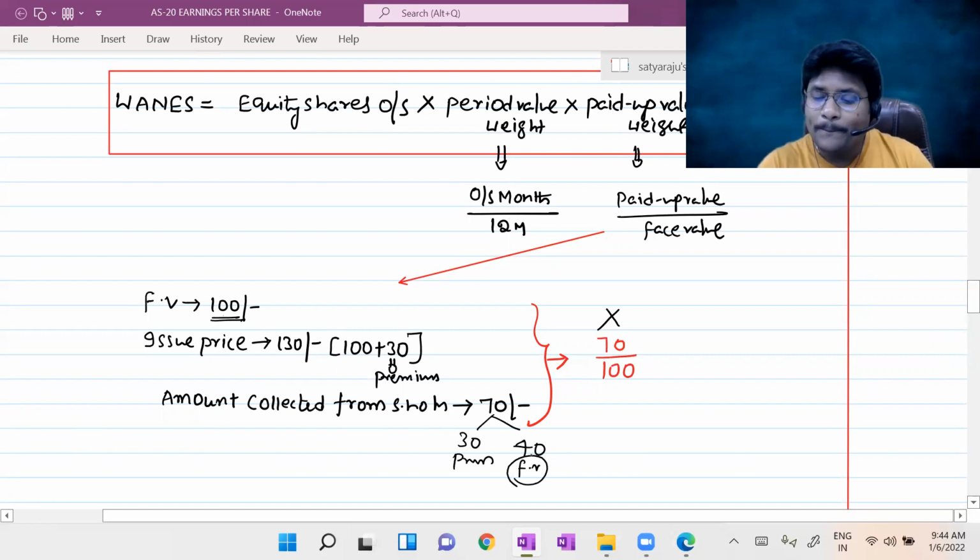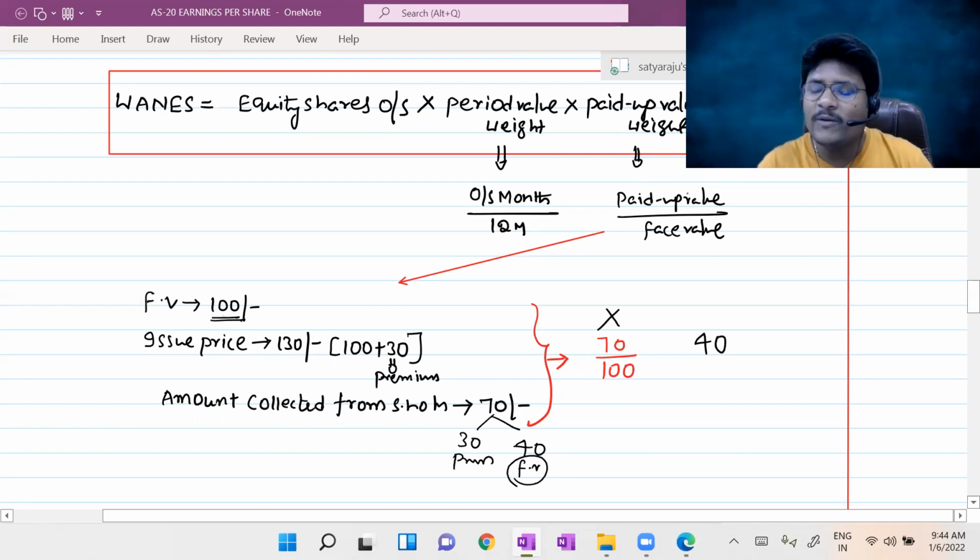So that's why the paid up value towards the face value, how much? Out of this 100, he collected how much? 40. You know, premium should always be collected along with the allotment generally. That's why they already collected 70, which means the premium was already collected. So that's why the paid up value formula is slightly redefined by me.